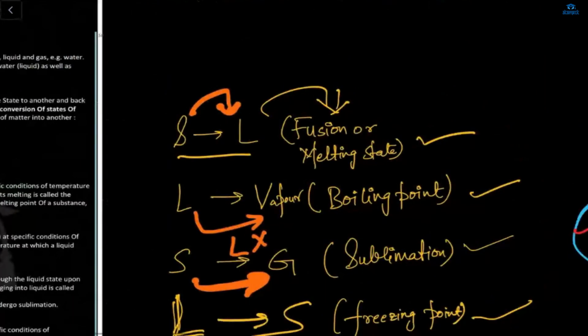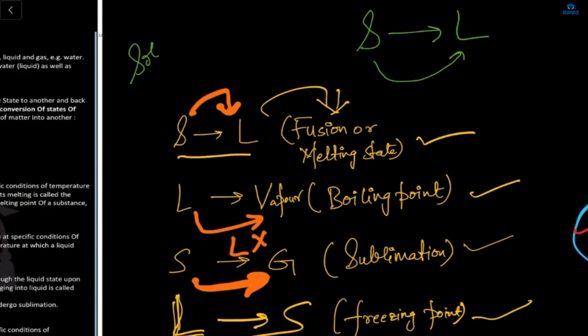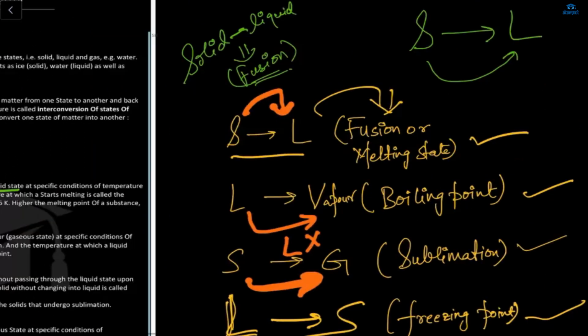So when a matter is converting from solid to liquid, that process is known as fusion, or you can also say melting point. Okay, from solid to liquid is fusion.